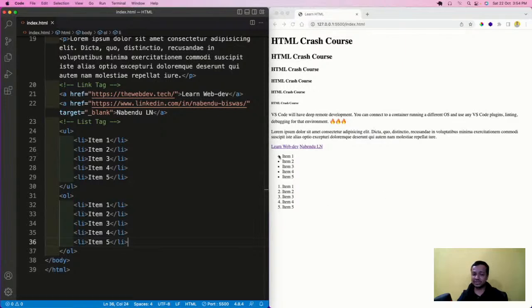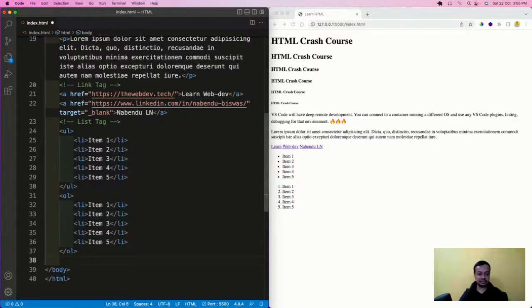So this list you're seeing, with the dots, is known as an unordered list. UL means unordered list. OL means ordered list. LI means list item. They're separate. Most of the time you see people using the unordered list only. So that is there. Now the next thing we are going to see is known as the table tag.